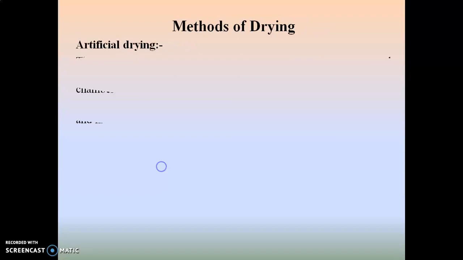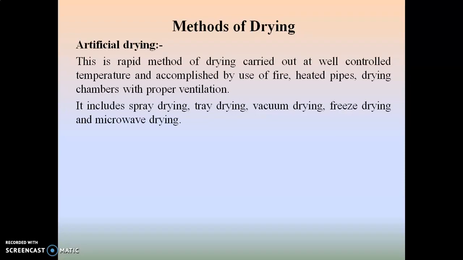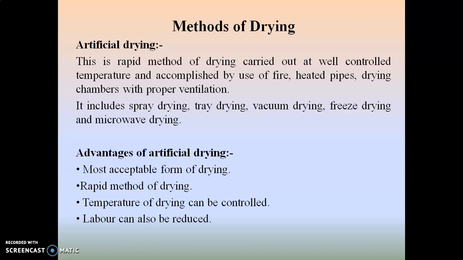Artificial drying is the rapid method of drying carried out at a well controlled temperature and accomplished by use of fire, heated pipes, or drying chambers with proper ventilation. It includes spray drying, tray drying, vacuum drying, freeze drying and microwave drying. The advantages of artificial drying: it is the most acceptable form of drying, it is a rapid method, the temperature of drying can be controlled, and labor can also be reduced.